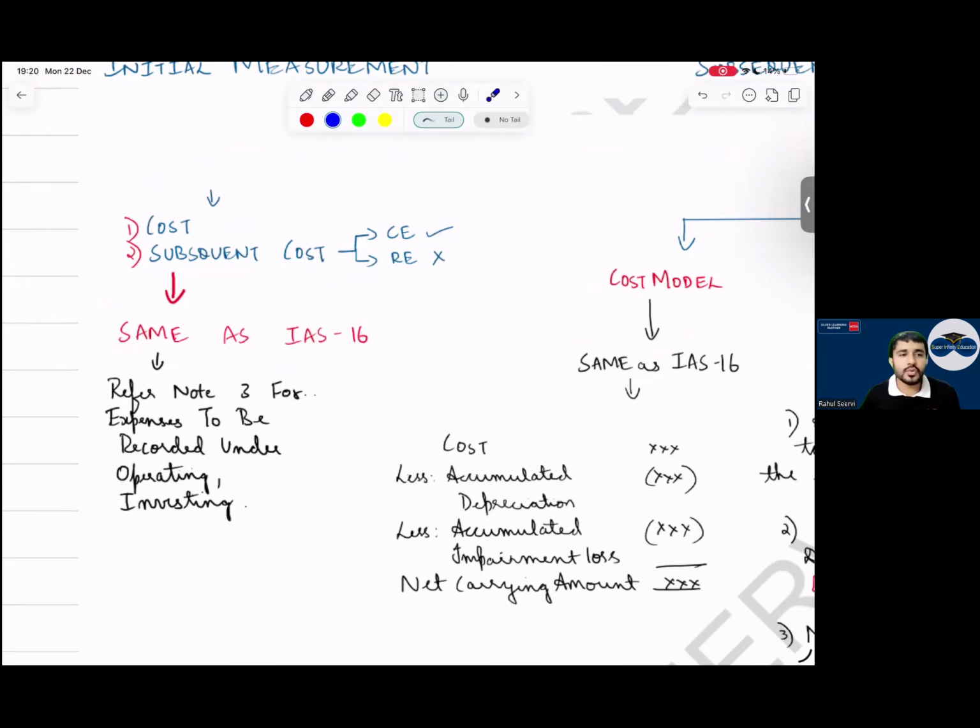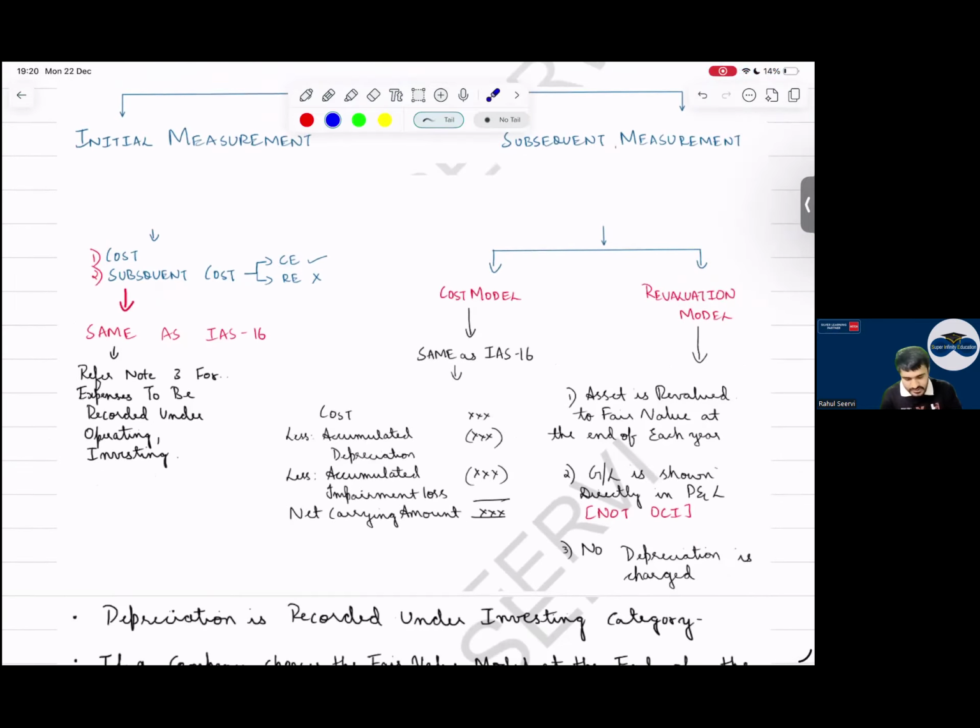Revenue expenditure, what do I do? Take it to P&L. Capital expenditure means whenever you incur a cost on a property, it will give you more benefit in future. Whenever you incur any cost on the property and it is not giving you more benefit, that is revenue expenditure. It is maintaining your income. It will go to the investing category only. Initial, there is no doubt.